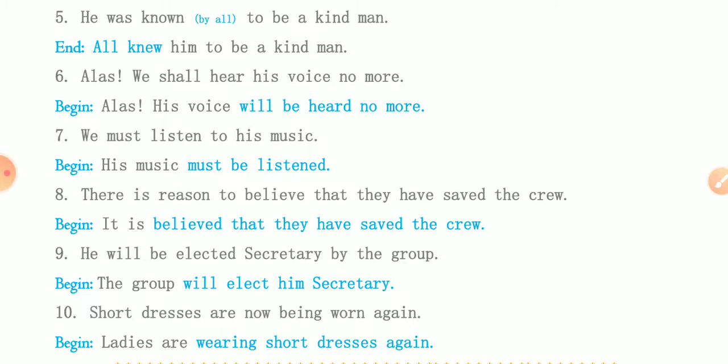Short dresses are now being worn again. Now they are saying begin the sentence with ladies are. It means by ladies is hidden here. Short dresses are now being worn again by ladies. By ladies is a vague word. They have not written it here, but they are saying in active you should start the sentence from here. Ladies are. So ladies are wearing short dresses again.